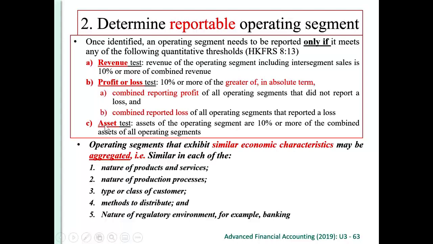The third one, asset test. If the assets of the operating segment are 10% or more of the combined assets of all operating segments, we add together all the assets of all the operating segments. If the segment assets of this operating segment are 10% or more, then this is reportable. So bigger means they will be reportable, but any one, not necessary to fulfill all. Either one, then this is reportable.